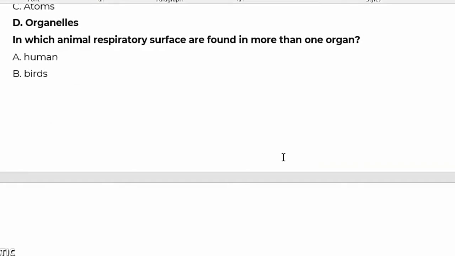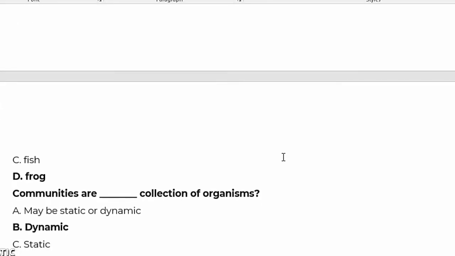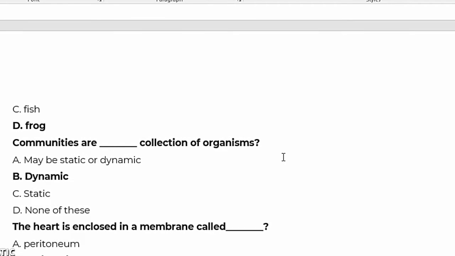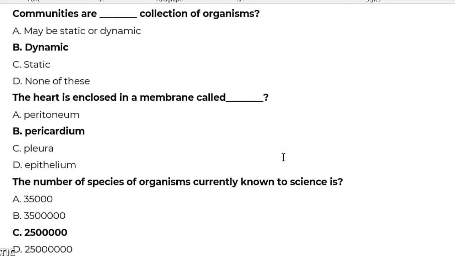The other is: in which animals are respiratory surfaces found in more than one organ? The right answer is frog. Communities are dash collection of organisms. Dynamic is the right answer. Heart is enclosed in a membrane called dash. Pericardium is the right answer.